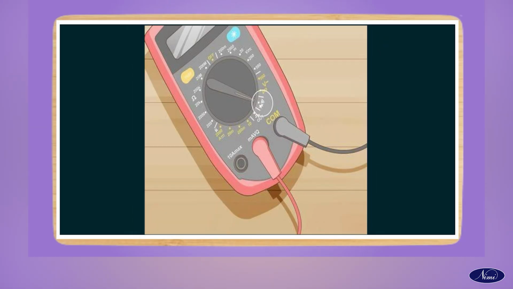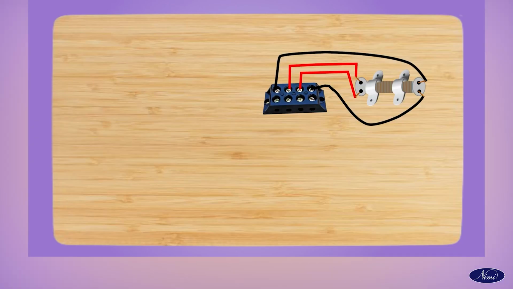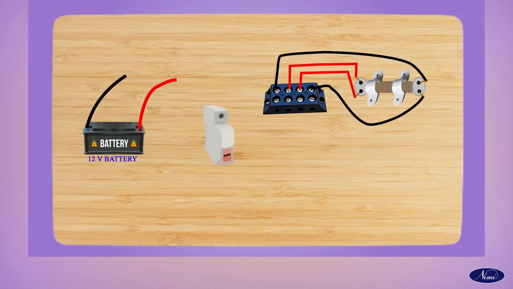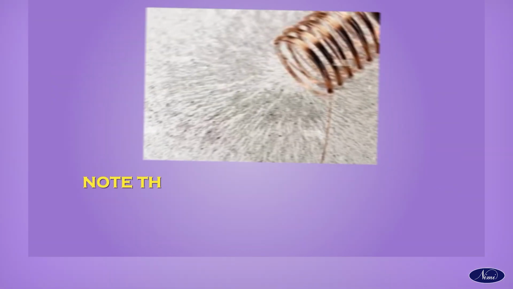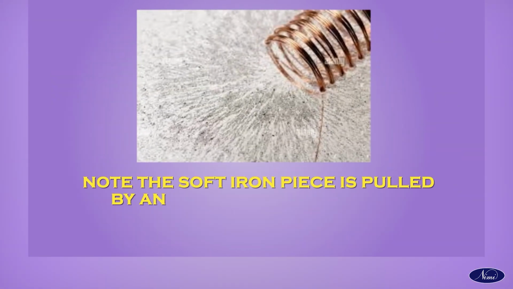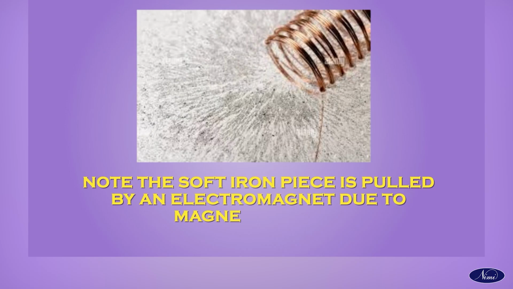Set the multimeter to continuity mode and check the continuity by placing the probes at the ends of the conductor. Connect the ends of the solenoid to the 12-volt battery through switch S. Close the switch. Note the soft iron piece is pulled by the electromagnet due to magnetic force.